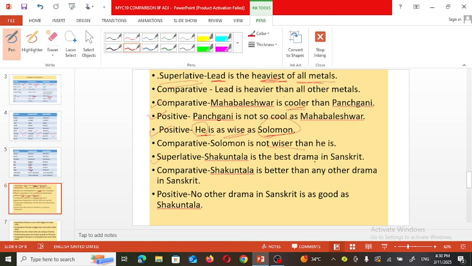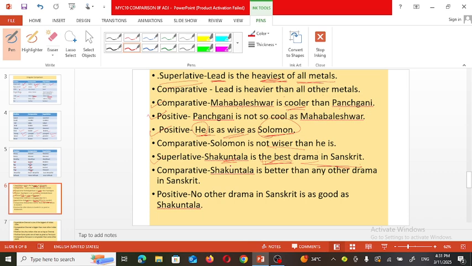Shakuntala is the best drama in Sanskrit. So all other dramas in Sanskrit are compared with the Shakuntala play, and that's why the sentence is in the superlative degree, as the best is used. Remember, friends, when we use the superlative degree, we must use the article the with it: the heaviest, the coolest, the best, the wisest, in the same way.